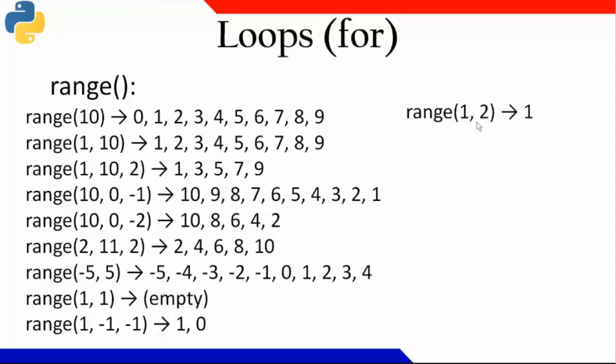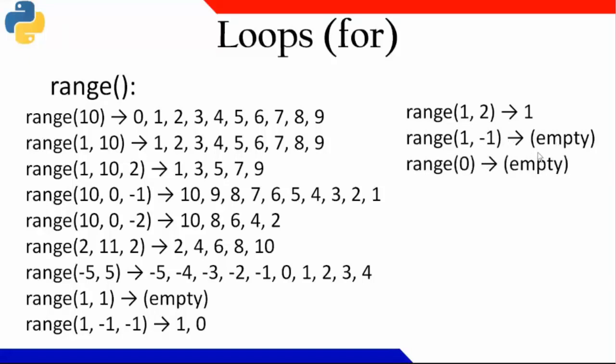Similarly, range of 1 and 2: 2 will not be printed, so only 1 got printed. Similarly, 1 to -1 where the decrement or increment value is not written will return an empty result. Range of 0, 1 value becomes empty.